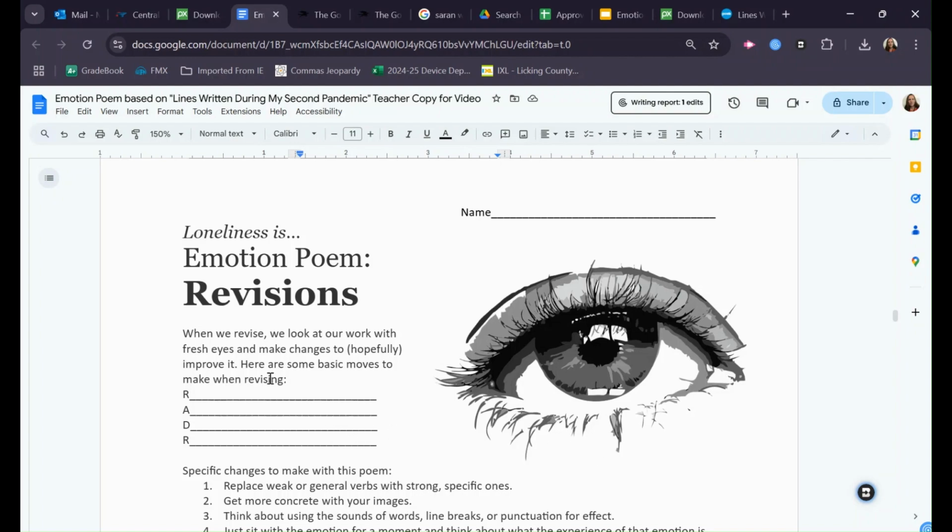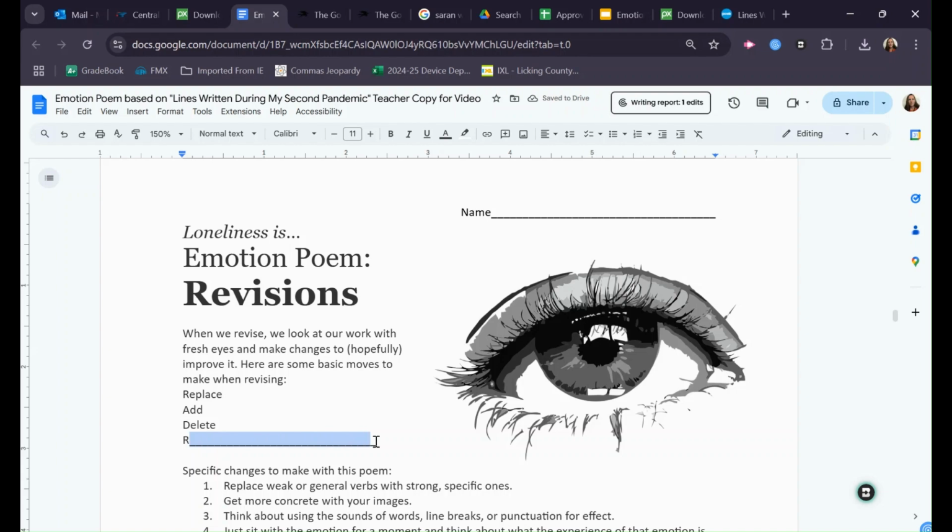Now we can use this handy little acronym here to think about just some of the basic moves we make while revising. So the first thing we might do is replace things. So if I have a word that I don't like, I can swap it out for a better one. If I have an example I don't like, I can swap it out for a better one. Now, as we're going through, we might find places where what we said is a little incomplete or where an addition of a detail could strengthen it. So our second letter there is add. Our D is delete. Okay, we're going to take away the stuff that doesn't work.